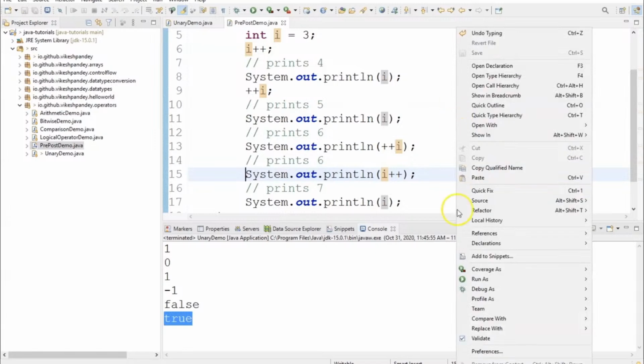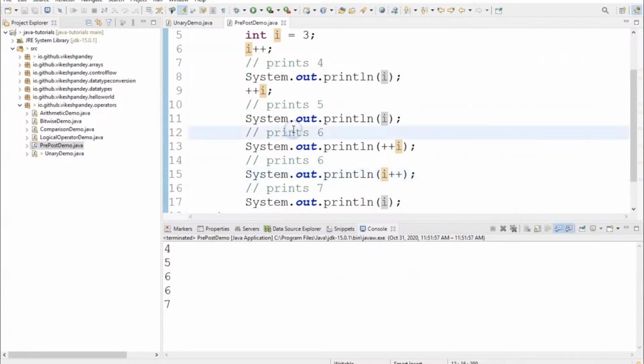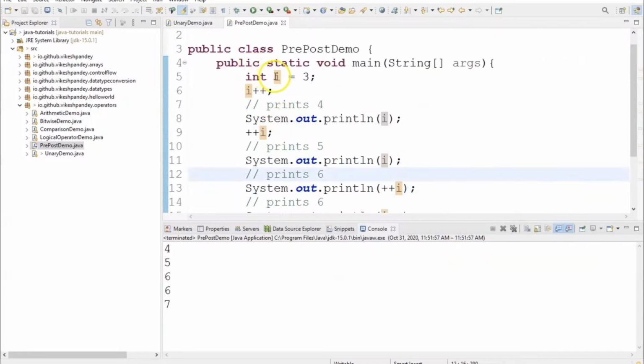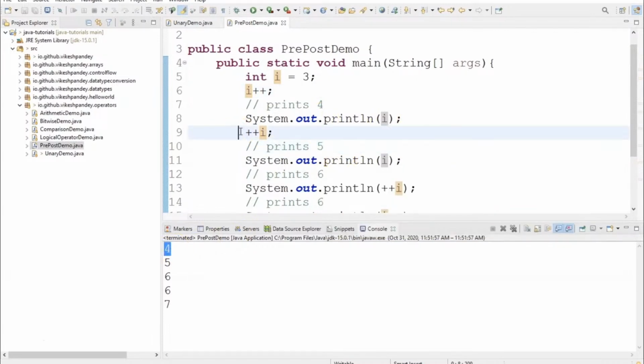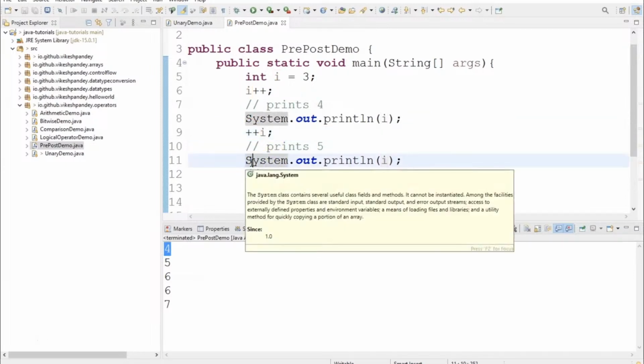So let's right click on this and run this program. Now if we see the values, we assigned i to 3. We did a post-increment here, so i becomes 4. We print the value of i, and we see 4 here. Then at line 9, we are saying ++i, so 4 plus 1 becomes 5. Though this is a pre-increment, since we are not printing ++i as is, it does not show any change. So the value of 4 becomes 5. At line 11, we print 5.